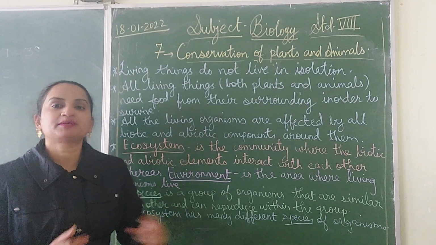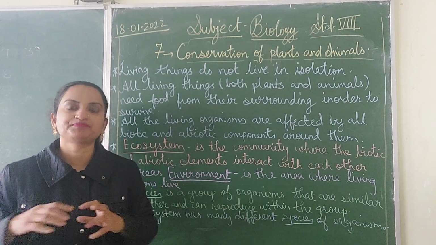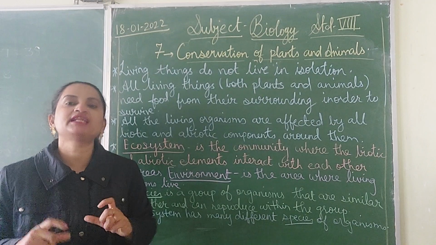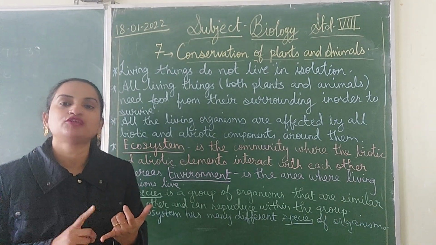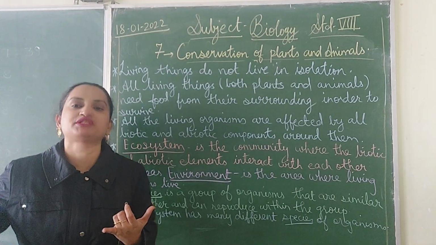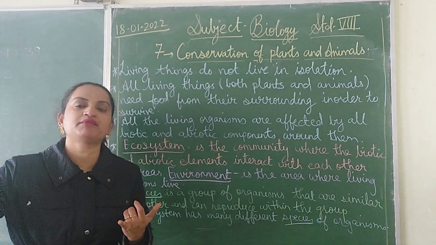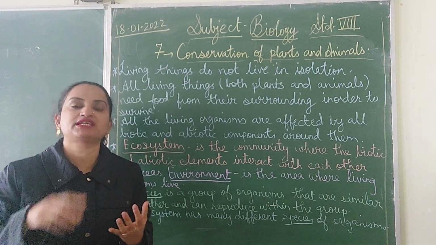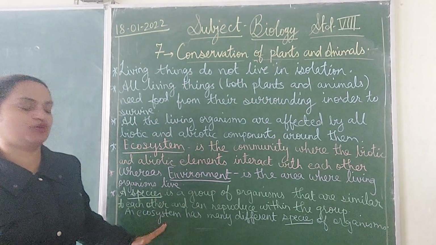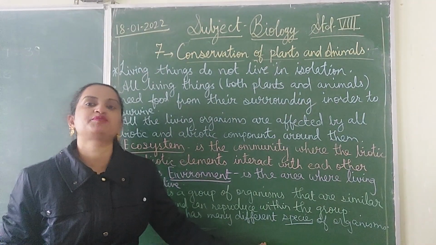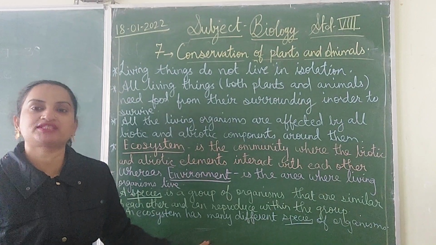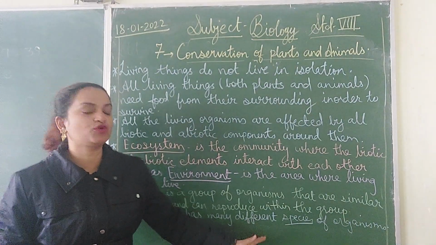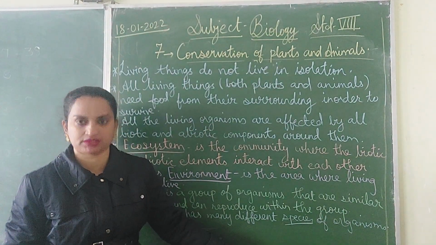For example, suppose this is an ecosystem, this place, this land, and in this you have different types of animals. So different animals consist of different species. Dog is one species of animal, cat is one species of animal. So in this ecosystem, there are many different species. On this terrestrial ecosystem, there are different species of organisms. Yes?